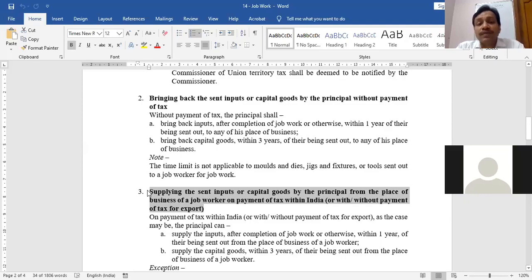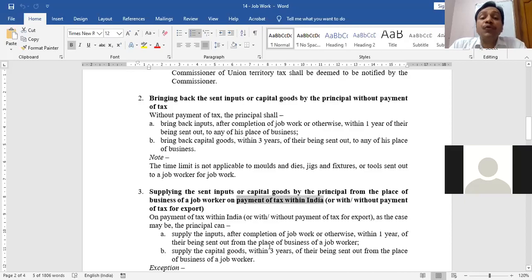But now that sale is a fresh sale and I can sell it. I means whom? Principal can sell it. Job worker has no right to sell it. Job worker was simply only for the purpose of doing some job work. The machine as well as buttons, though these are at the place of business of the job worker, belong to me, principal. So I can sell those buttons, inputs as well as machinery with payment of tax. Whatever is the GST rate, I have to collect it and the sale is allowed.